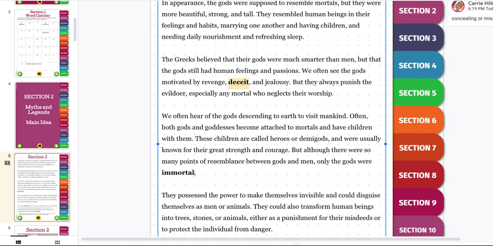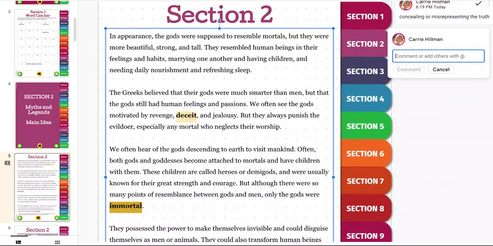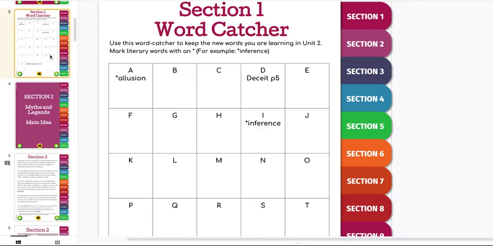Okay, we're going to go down to immortal. Although there are many points of resemblance between gods and men, only the gods were immortal. Well, I remember that mortal means to die, and that prefix means opposite of, so not die. So immortal means the ability to live forever. So if I come back over here, I'm going to add the word immortal and page 5.